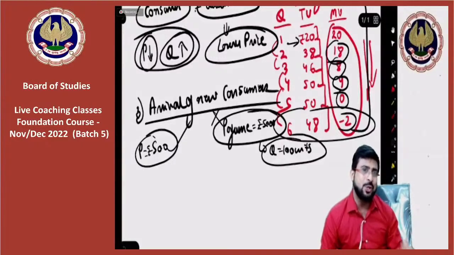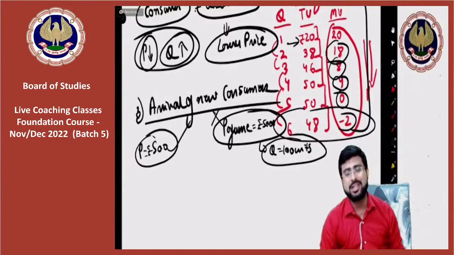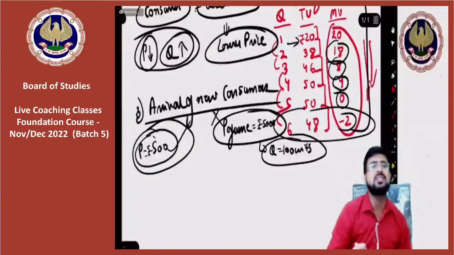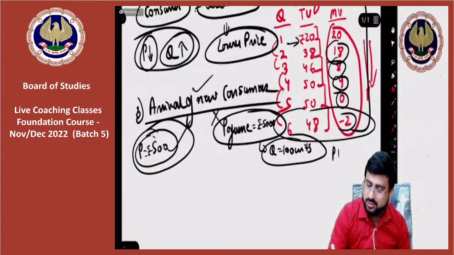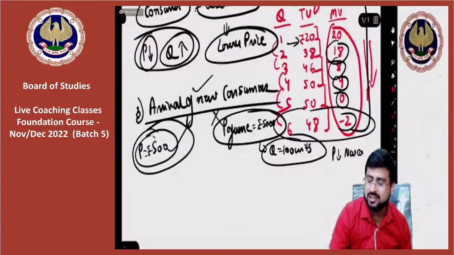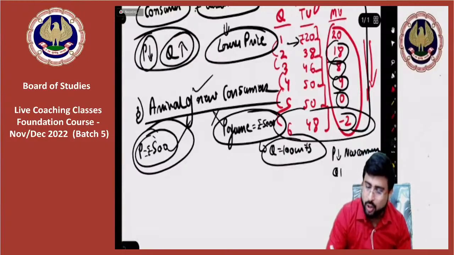Why? Because they are very happy. Why are they very happy? Because it has come within their purchase range. This is what the third point is saying: when price falls, new consumers enter the market who were initially not purchasing the product. As a result, quantity will rise.